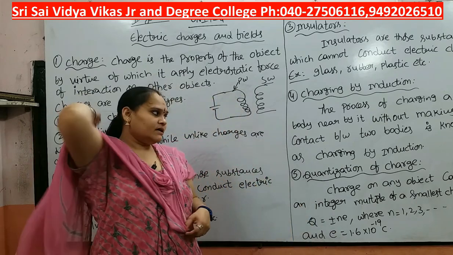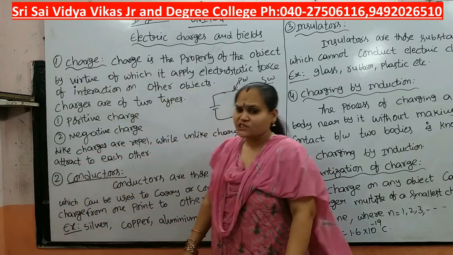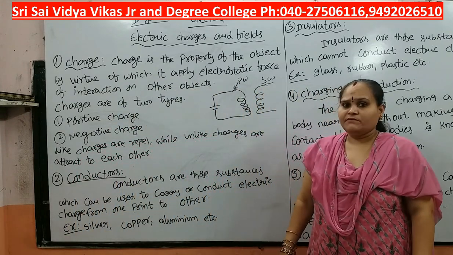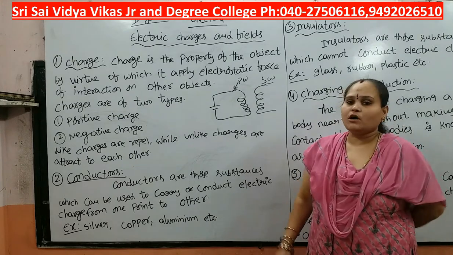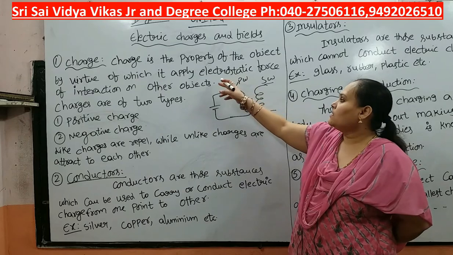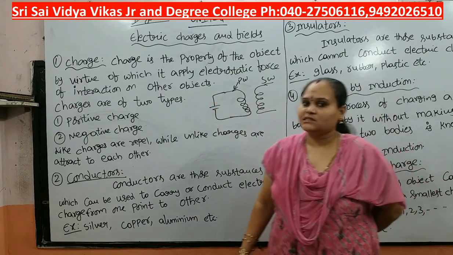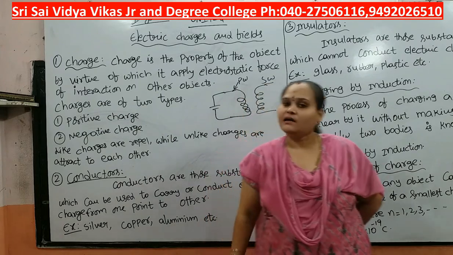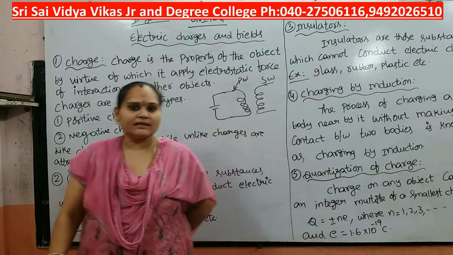So these are our five topics, and once more I will repeat them. Today's chapter is electric charges and fields, unit 4. Charge is nothing but a property of an object by virtue of which it applies electrostatic force to another object. There are two types of charges, positive charge and negative charge. Like charges repel each other and unlike charges attract each other.